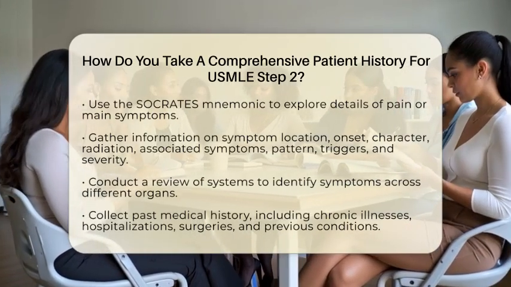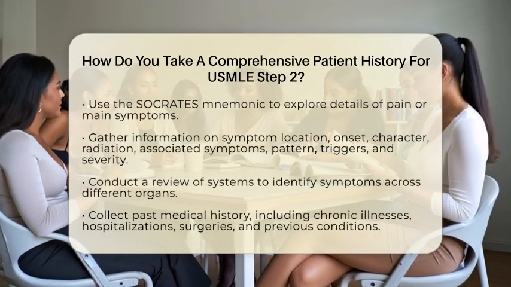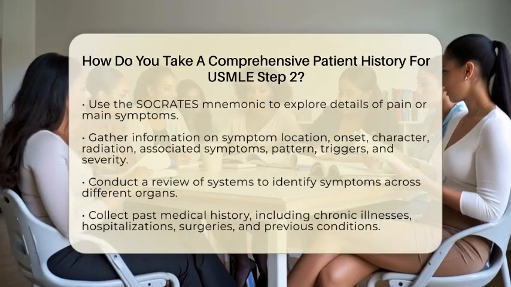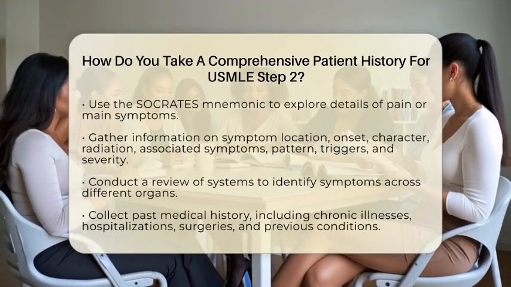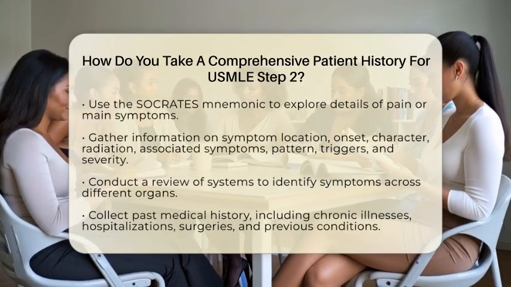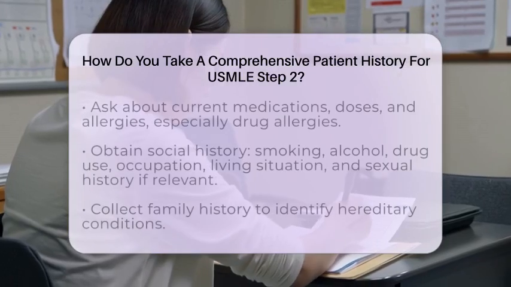Check for associated symptoms that might be related, such as fever or nausea. Find out if the symptom is constant or comes and goes, and if there are any patterns. Ask what makes it worse or better, and how severe it is on a scale from 1 to 10.